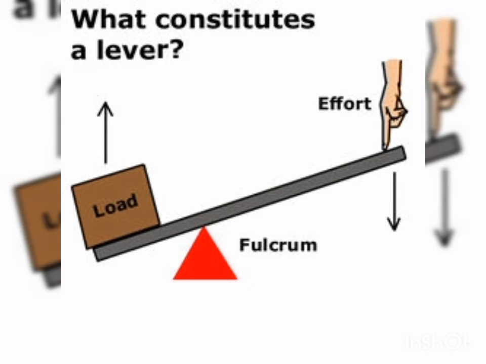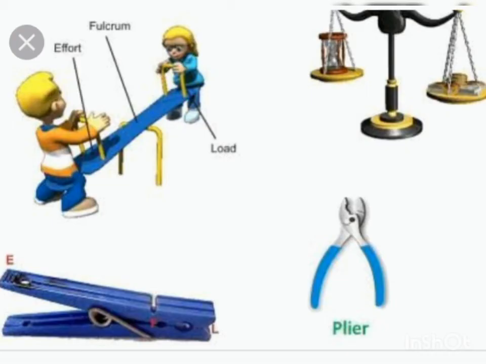Based on the position of these three parts, levers can be further classified into three types. They are first class lever, second class lever, and third class lever. What is a first class lever? In a first class lever, the fulcrum is located in between the load and the effort. So this type of levers are called first class lever. The examples of first class levers are a pair of scissors, seesaw, and a crowbar.